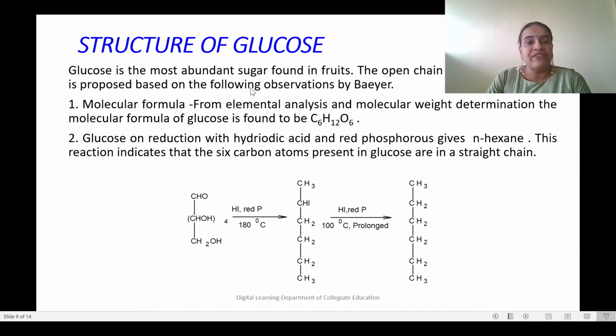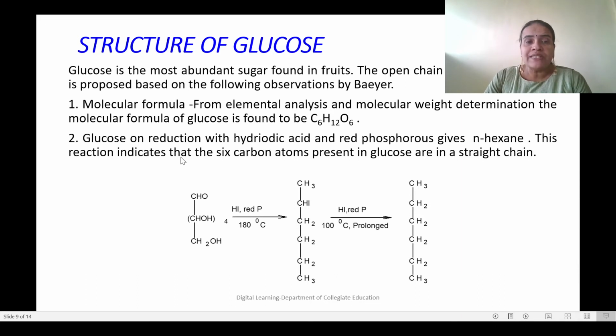How? Based on different methods. The first method is molecular formula from elemental analysis and molecular weight determination. The molecular formula of glucose is found to be C6H12O6. As you all know, this is the first step of finding out the molecular structure of an organic compound: determination of molecular formula, for which we follow elemental analysis and molecular weight determination.